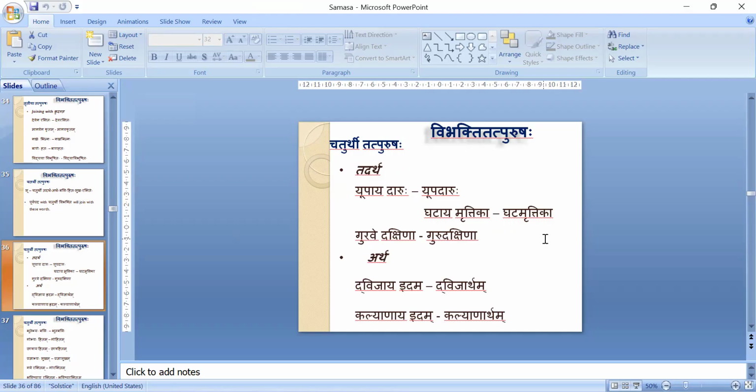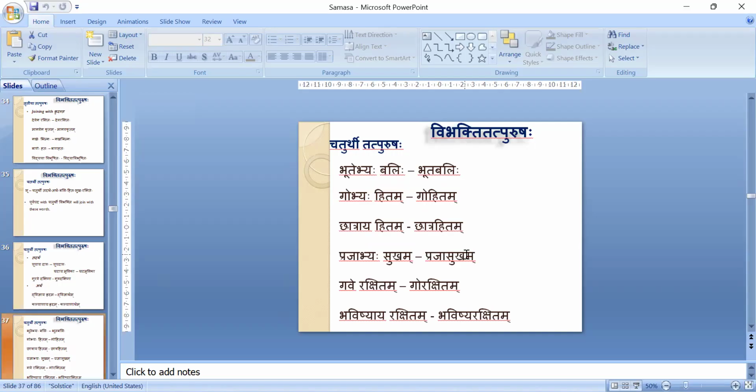Okay, and idam, it is one more use. Idam will be replaced with artha. Dvijaya idam, dvijartham. This is for dvija. Then it will become dvijartham. Kalyanaya idam, kalyanartham. This is for kalyana. This is for good. Then it will become kalyanartham. This is a very rare example. Okay, Chaturthi, however, we are not using that much.